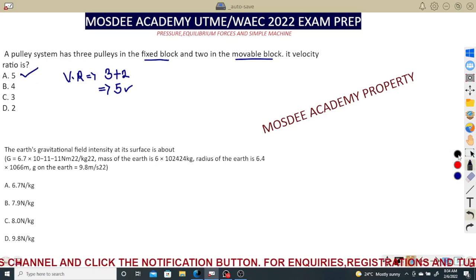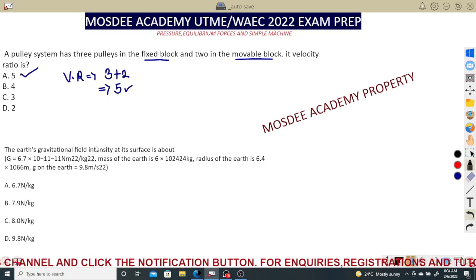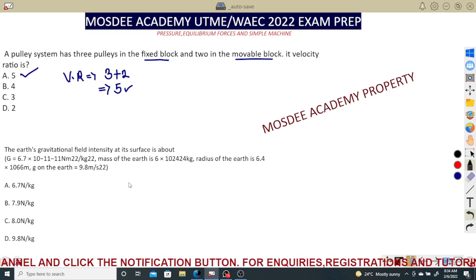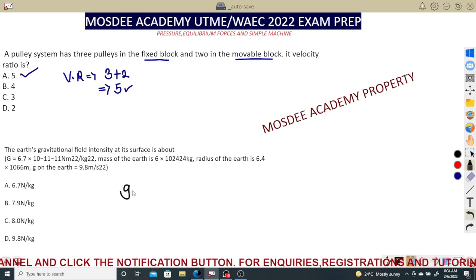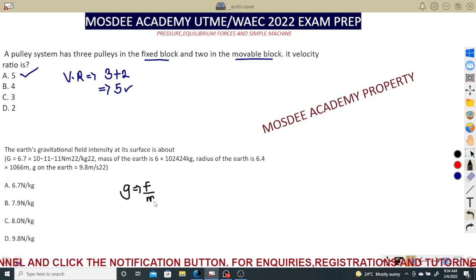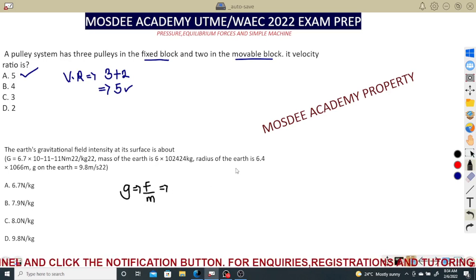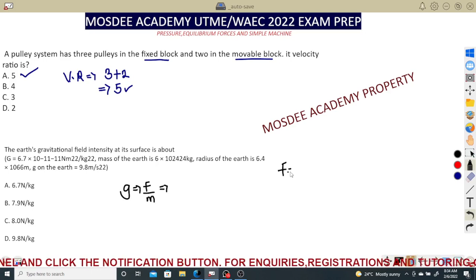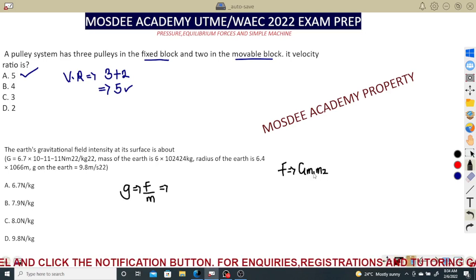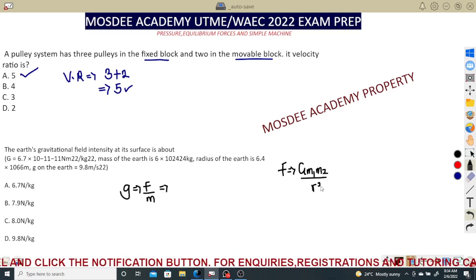Then the next one. I'm basing all questions on your new pattern, and that is why you can see that the questions there are direct. Now, the last question for today is the Earth's gravitational field intensity. We talked about that in the last section of our video. So g is equal to F over m. And from junior classes, we know that gravitational force from the law of universal gravitation is G m1 m2 over r squared. I'll help you write it the way you are used to.